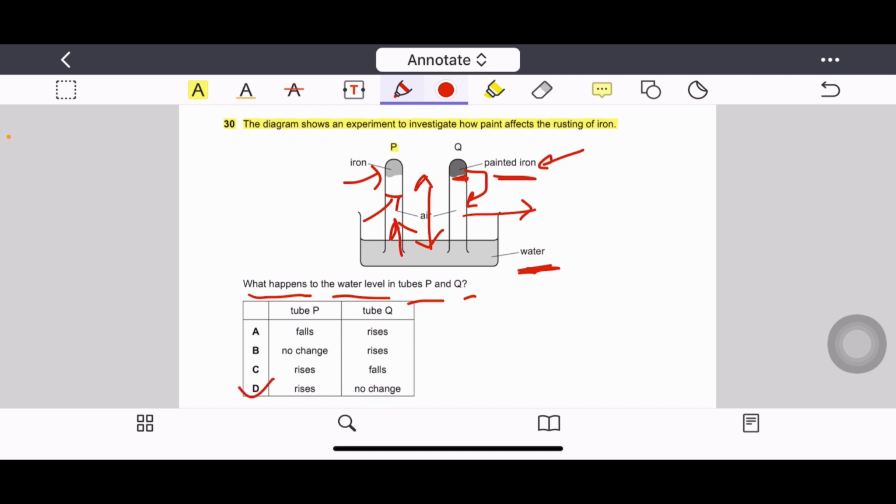So option D is correct. In tube P, the level of water will rise, and in tube Q, there will be no change in the water level.